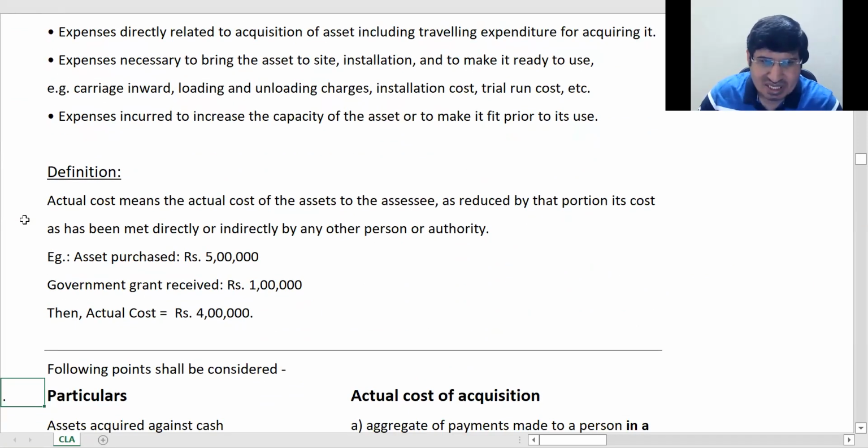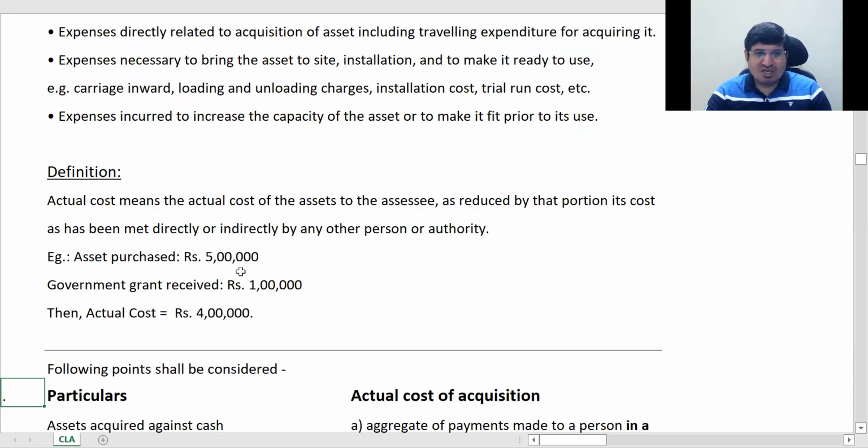Basically in short, what is actual cost? First cost is a purchase cost. Apart from that, whatever is the cost to bring the asset to your location, all related costs before the asset starts production, everything comes under actual cost.